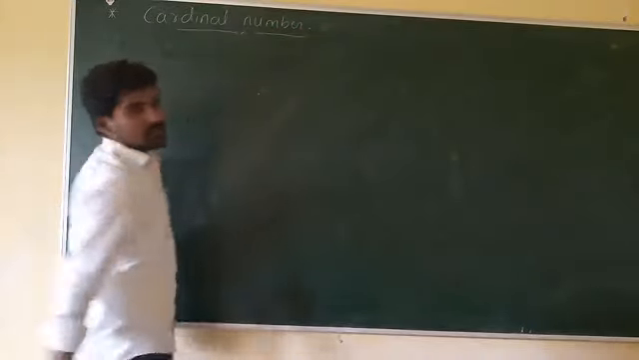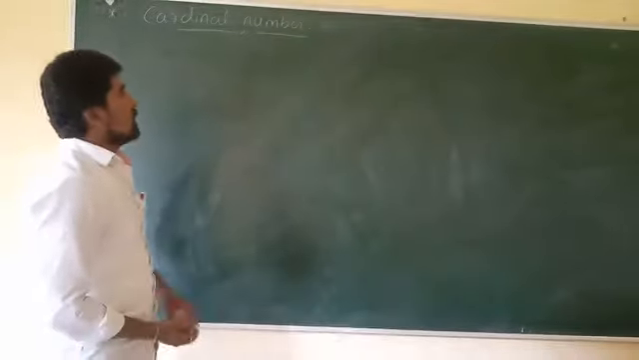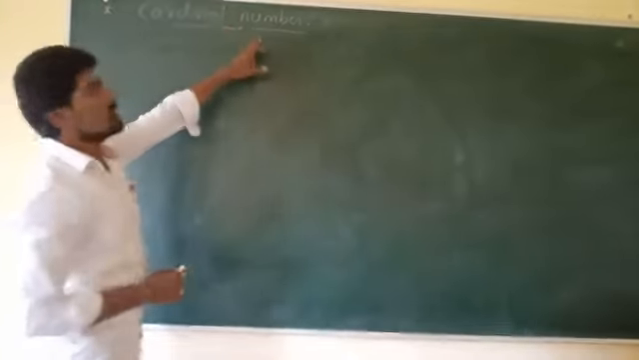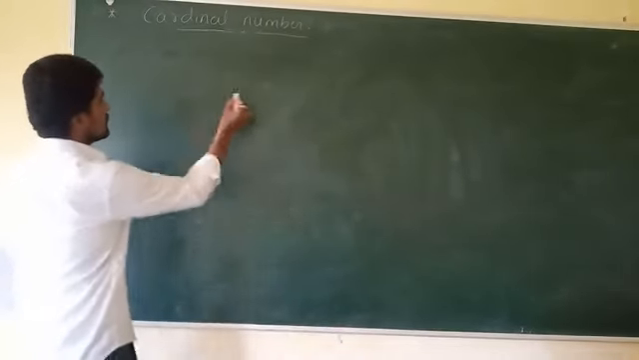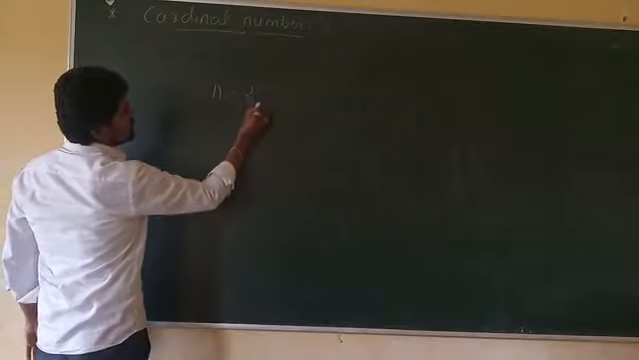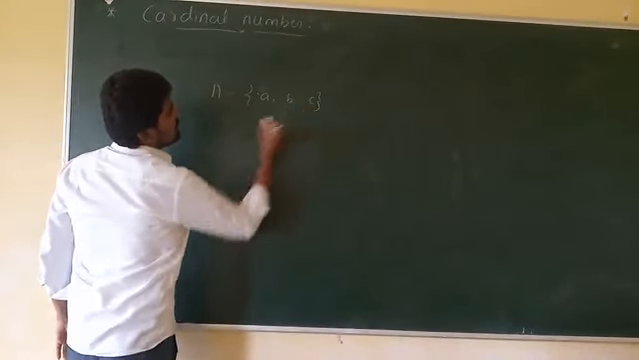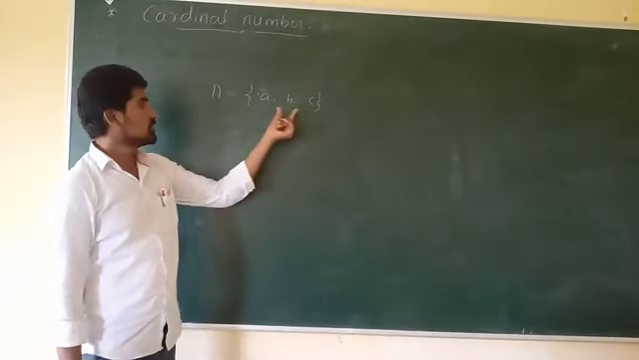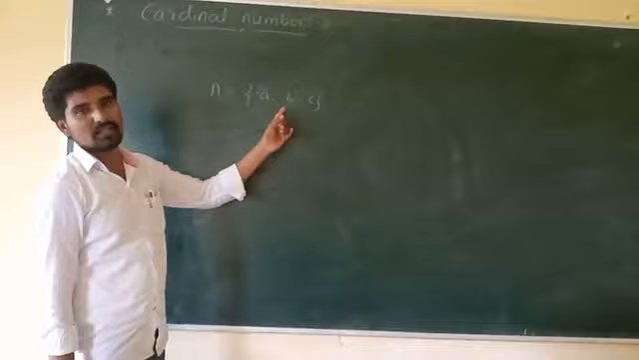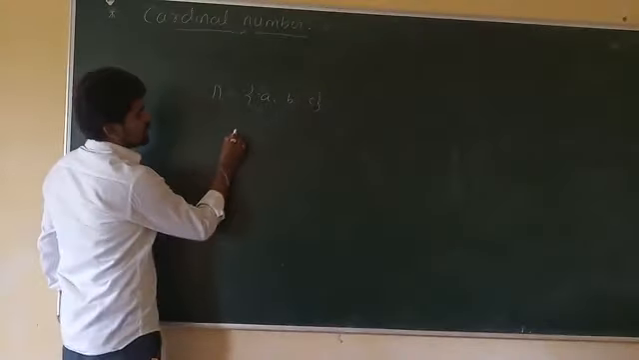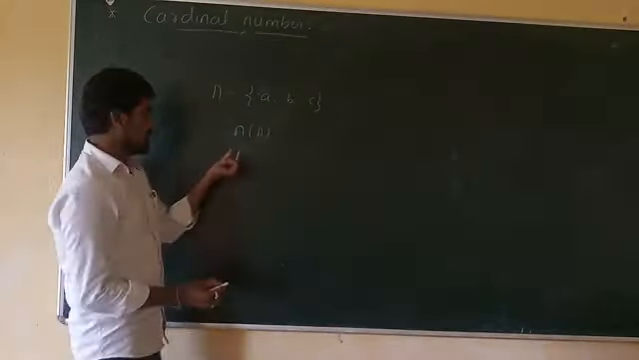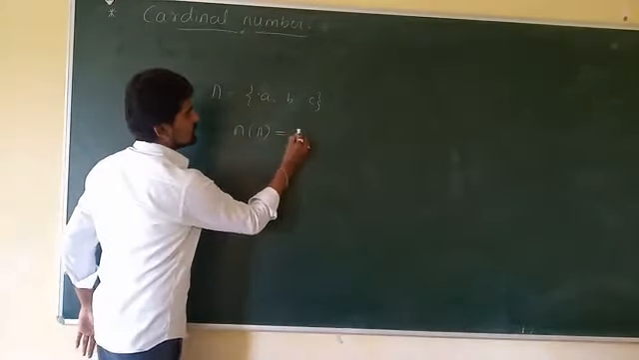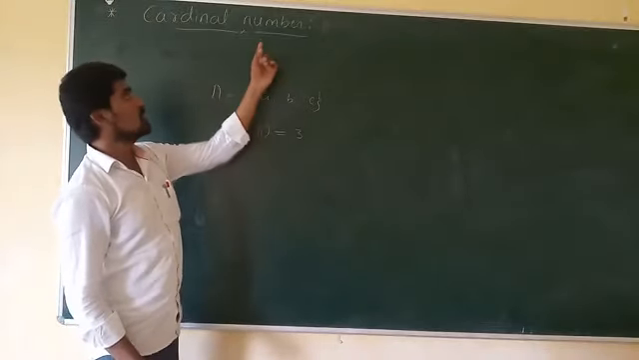What is meant by cardinal number? The number of elements present in a set is called the cardinal number. For example, let set A is equal to {a, b, c}. In this set A, there exist three elements. Therefore, the cardinal number of the set A is 3, and it is denoted by n(A). n(A) means the number of elements present in set A is equal to 3.